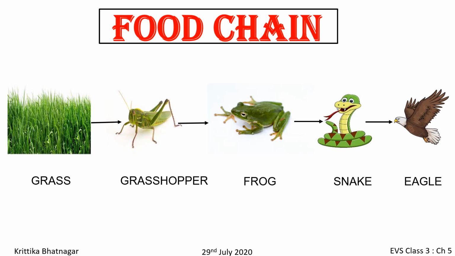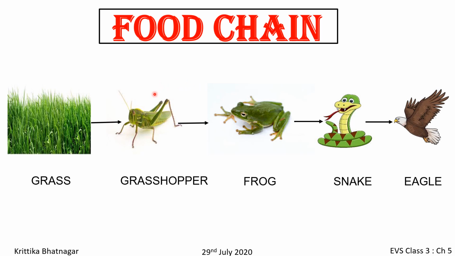As you all know, in nature, we all are dependent on each other. Through a picture, we will understand the concept of food chain. As you can see in the picture, there is grass, grasshopper, frog, snake, and eagle. So let's understand what happens. As we can see, the grasshopper is dependent on grass for food.